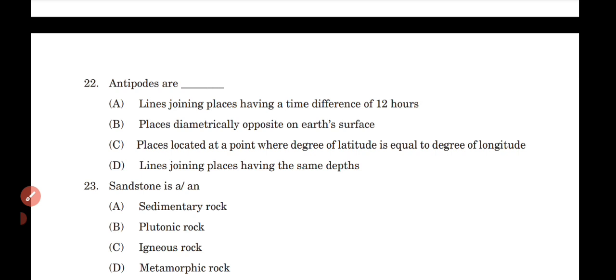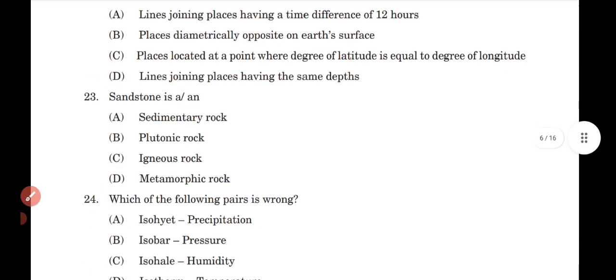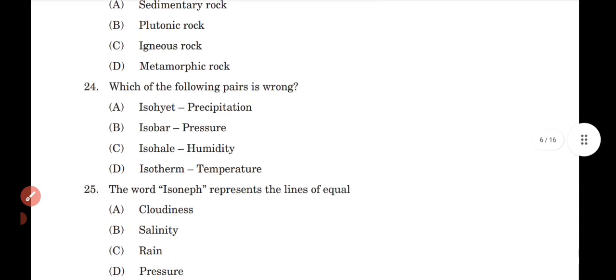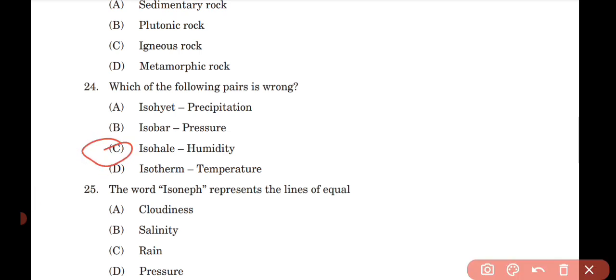Question number 23, sandstone is an option A. Which of the following pair is wrong? Option C. The word isoneph represents the lines of equal. Option A.